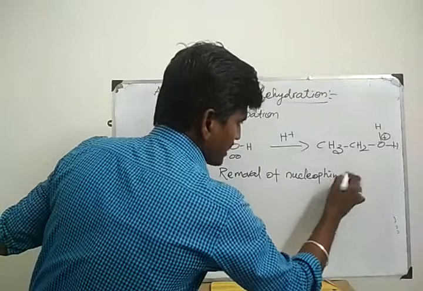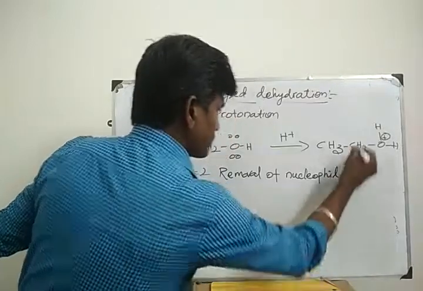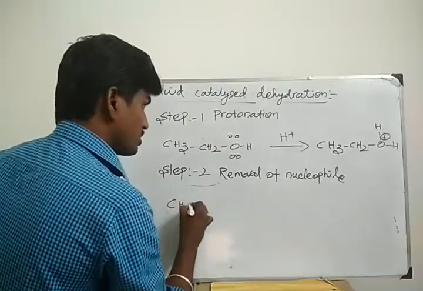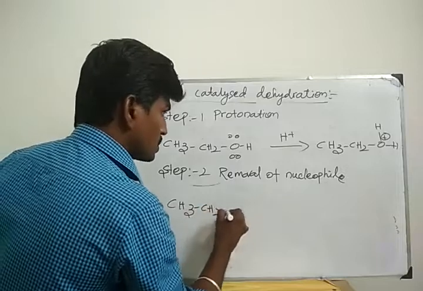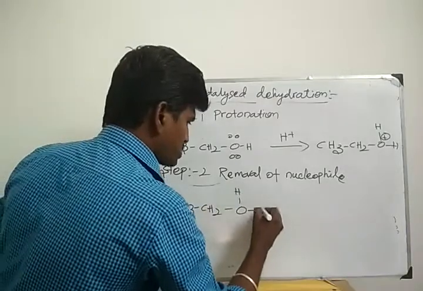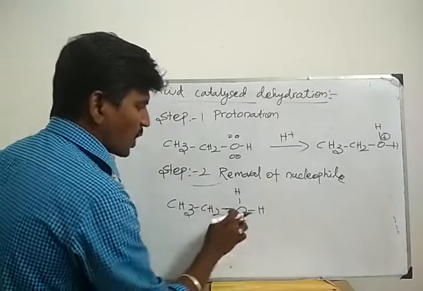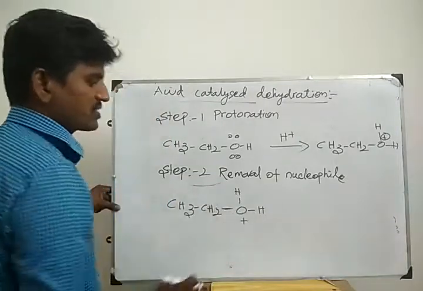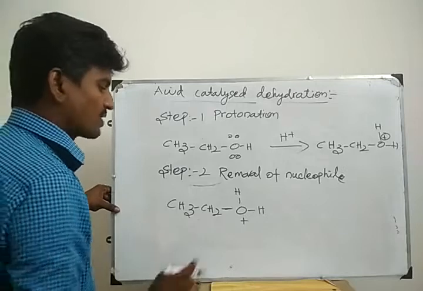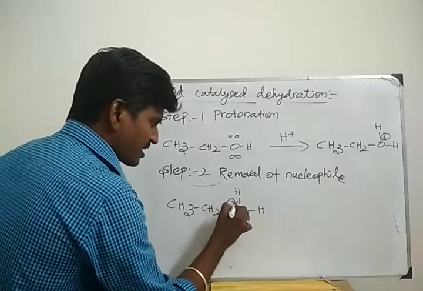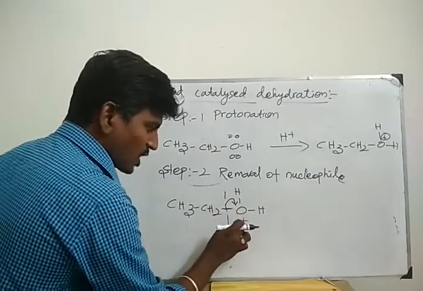Water is a neutral nucleophile. CH3, CH2, O, bond H plus. This bond is present between carbon and oxygen. Which one is more electronegative? Oxygen. So oxygen takes one pair of electrons. Here the bond breaks. Already the oxygen charge is plus.